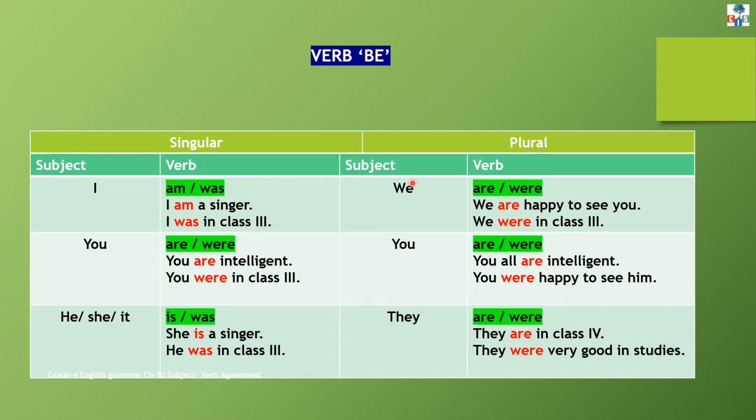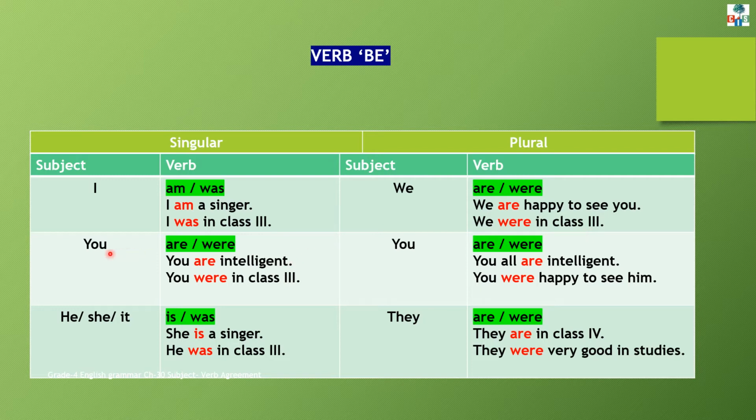And if the first person is plural, if the subject is plural, that is we, then we will use the verb are or were. For example, we are happy to see you. We were in class 3.